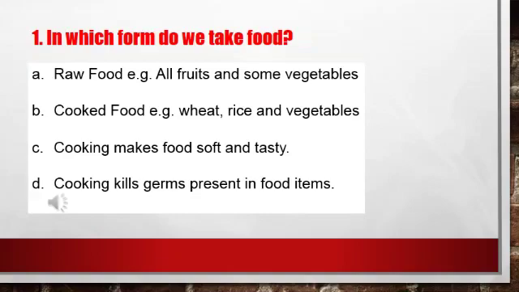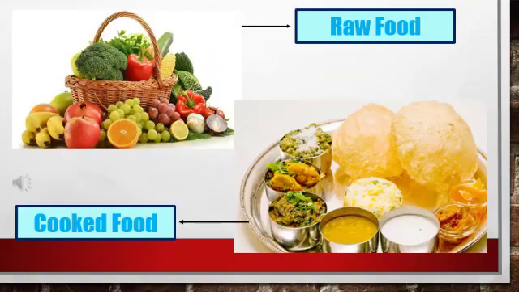Cooking also kills germs present in food items. Different food items can be cooked in different ways to make a variety of dishes. Here you can see some examples of raw food and cooked food. All fruits and some vegetables can be eaten raw. Next is cooked food. Wheat, rice, pulses and vegetables need to be cooked before eating.